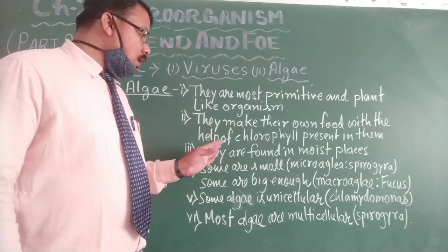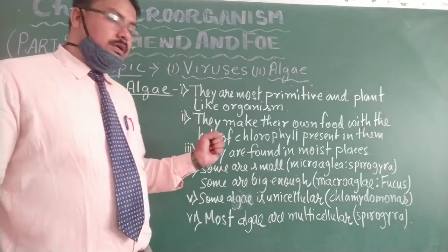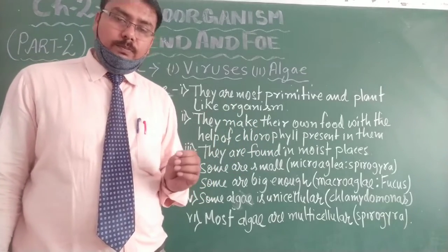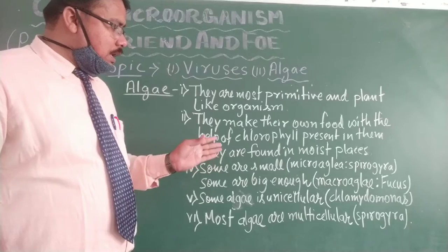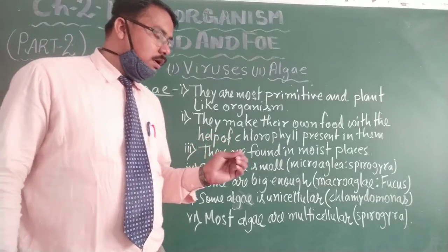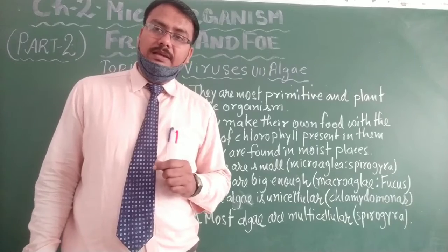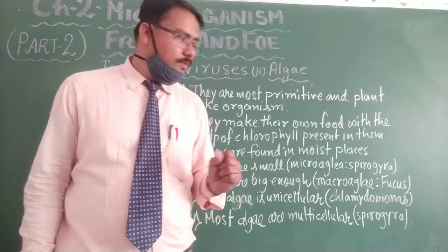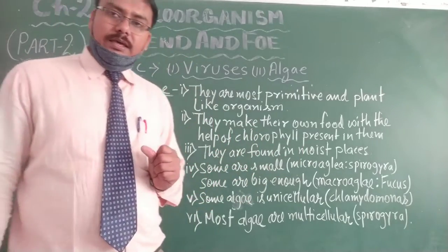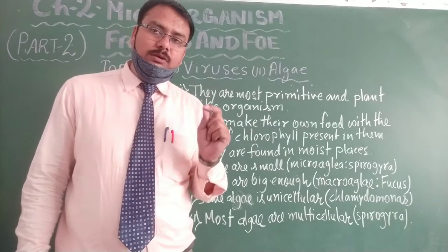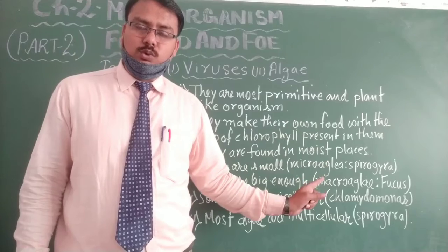Some are so small that they could be seen only under a microscope. Such algae are called microalgae. An example of a microalgae is Spirogyra, which is so small that it could be seen only under a microscope.